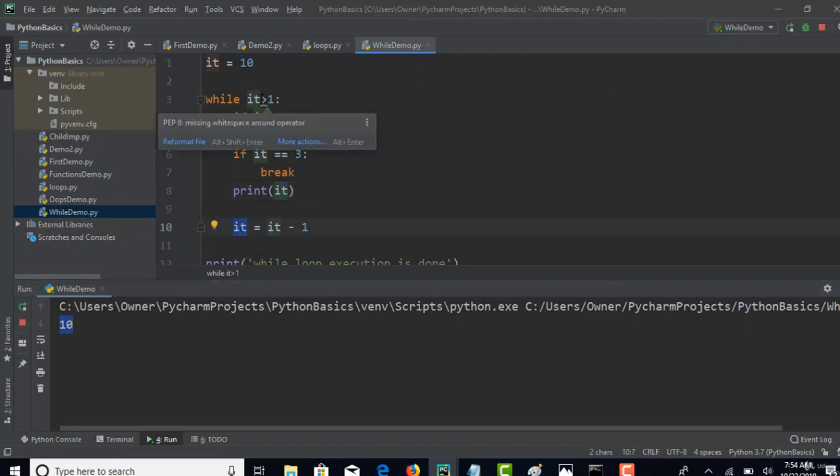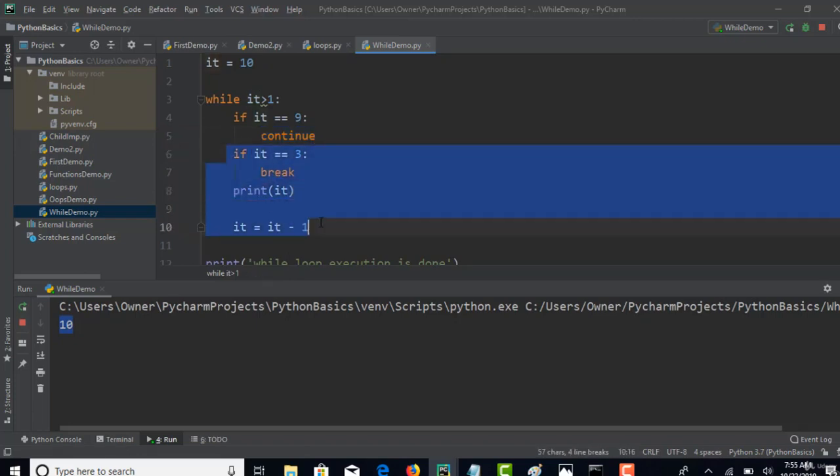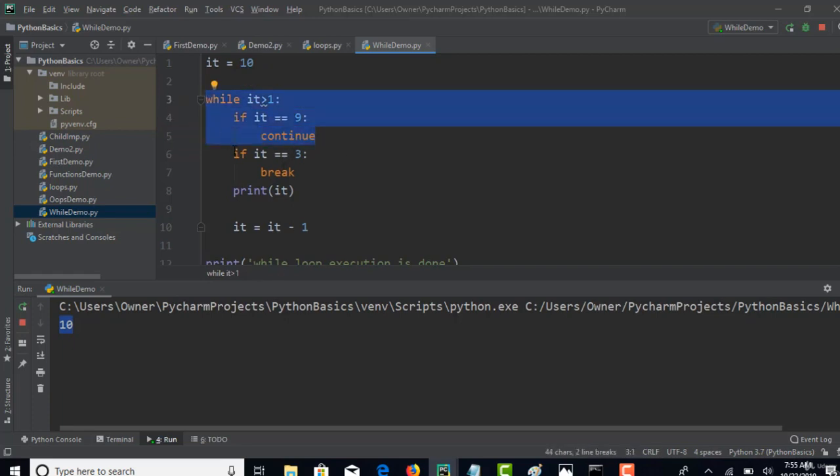10 minus 1, it is 9 now. Is 9 greater than 1? Yes. Let's go inside. If 9 equals 9, then we are saying continue. Continue keyword will skip all the current iteration steps and it will start from the next iteration. It is still 9. We are not doing minus here. Is 9 greater than 1? Yes. Is it equals 9? Continue. Okay. So we are stuck at this point because we are not asking to execute the rest of the steps. After you hit continue, it's going to start again.